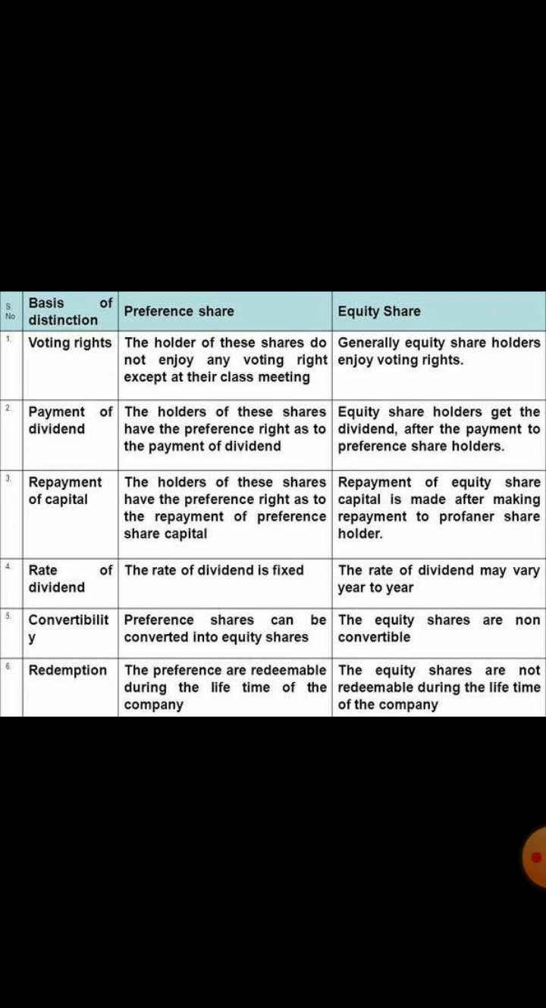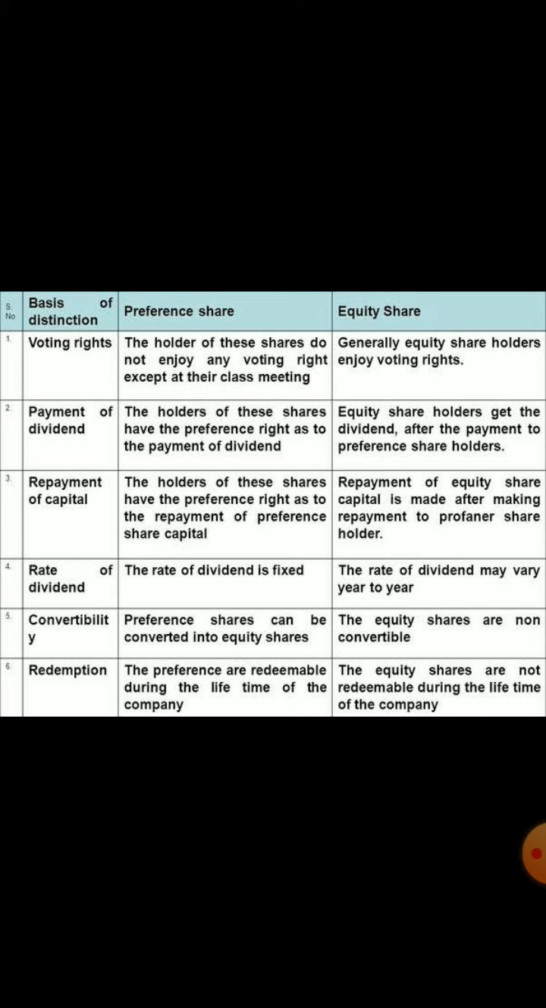Again, the rate of dividend on preference share is fixed, and on equity share there is no such fixed rate of dividend, as they share the profit remaining after paying interest on debentures, all the expenses of the company, and dividend to the preference shareholders. Then whatever amount is remaining, the equity shareholders share it between them based on the number of shares. So the rate of dividend is not fixed and totally depends upon the profit every year.